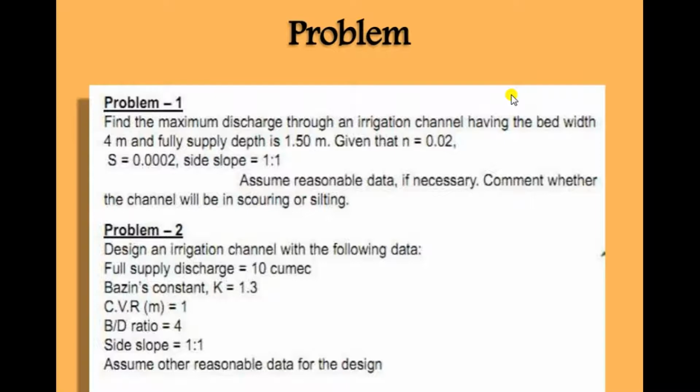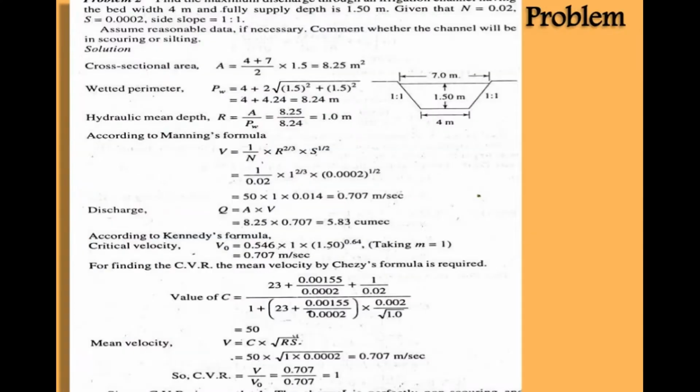Another problem is that we have to design the irrigation channel with a given data of B by D ratio. In that case, B by D ratio is given, the discharge is not given, but we have to find out the maximum discharge, like we have to find out the value of Q. Those are the three cases I previously discussed, and in that case also we have to design for three cases.